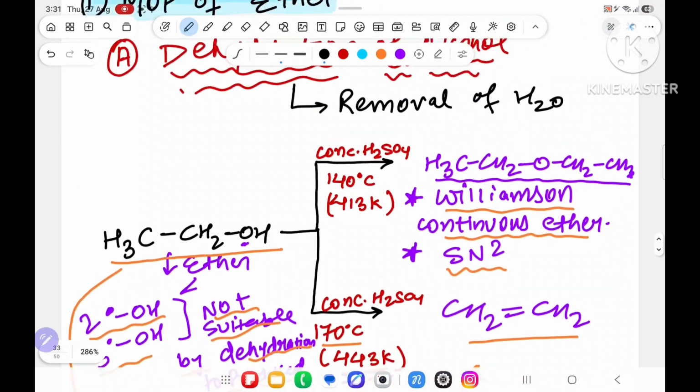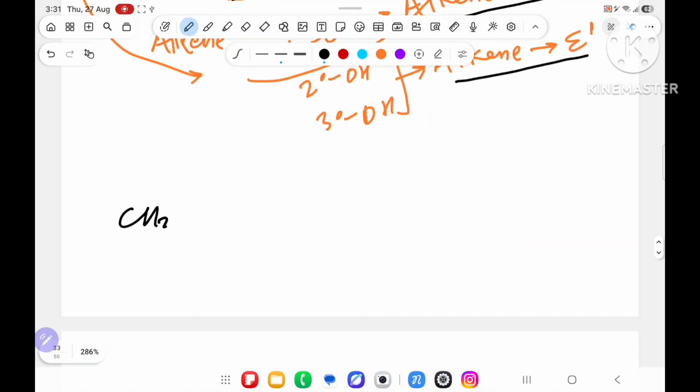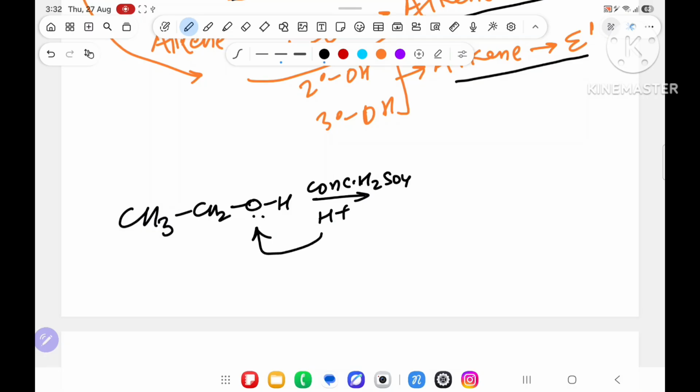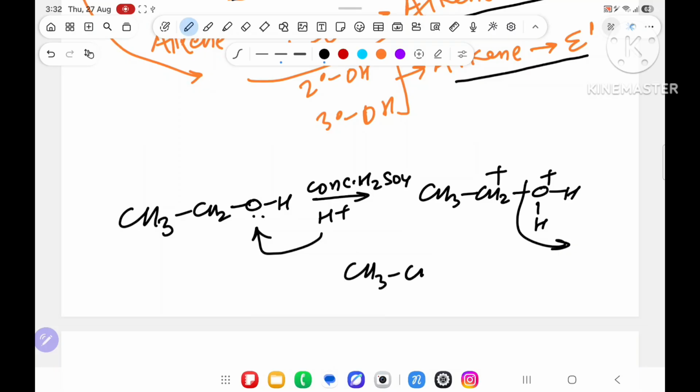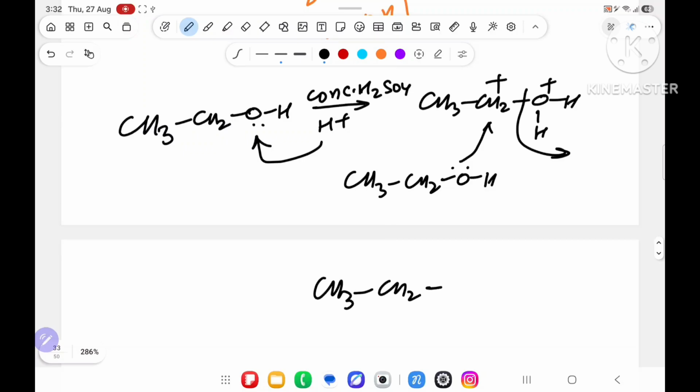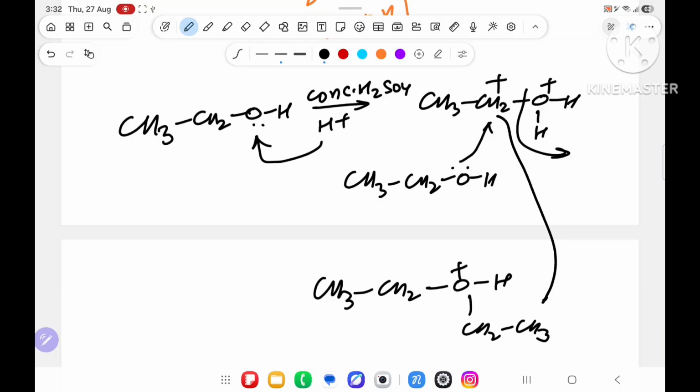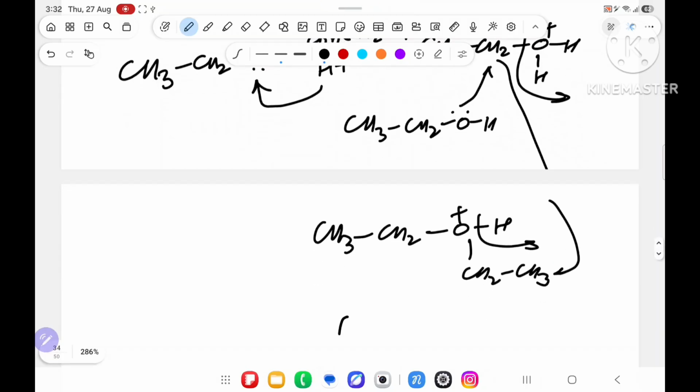Understood? Now, the ether mechanism, no need to see, but if you see what happened, CH3CH2OH. First you take concentrated H2SO4. It will give H plus. The lone pair, H plus will attack over here. You will get CH3CH2OH2 plus. The water will go outside. Another mole of CH3CH2OH will come, its lone pair attacking over here. Where has it attacked? This part will go outside, and you will get CH3CH2OCH2CH3.